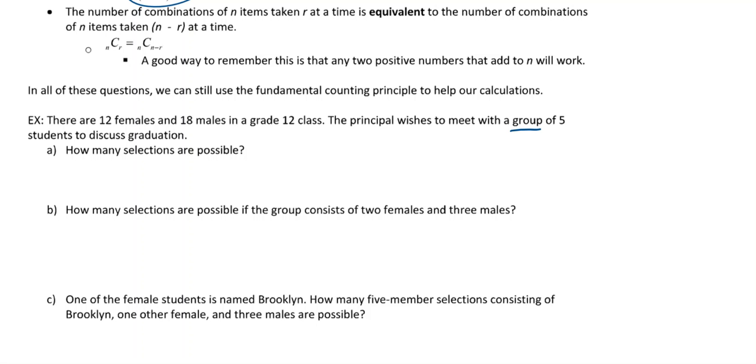Okay, so in this case, they've given us how many females there are, and they've given us how many males there are. But in this question, it didn't restrict any of our selections to males or females or anything else. This just says how many are possible. So just people, right? I don't care who's male. I don't care who's female. There's 30, right? 12 plus 18. There's 30 people to choose from. So 30, and then we want a group of 5. So 30 choose 5.